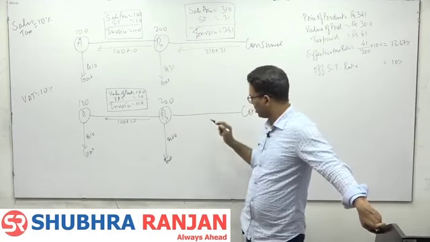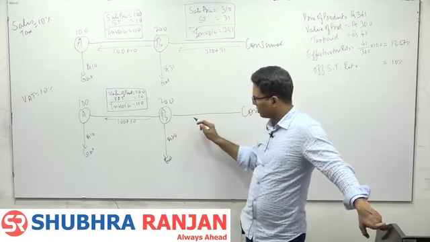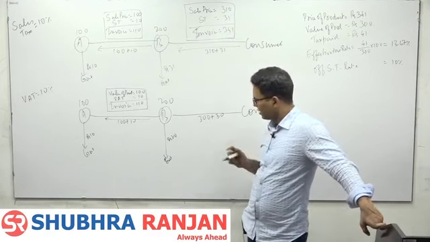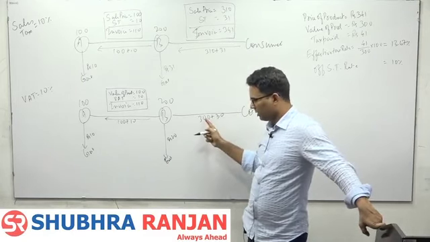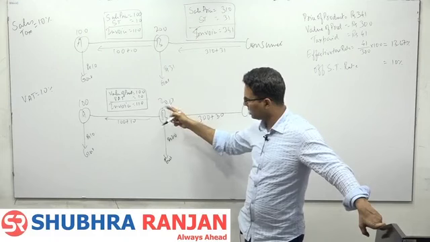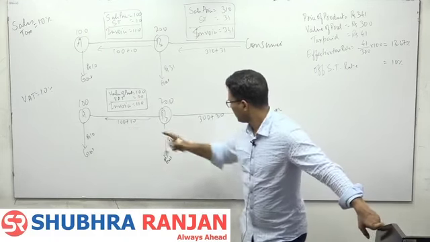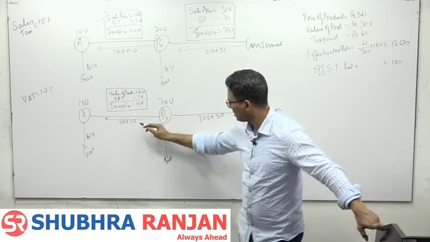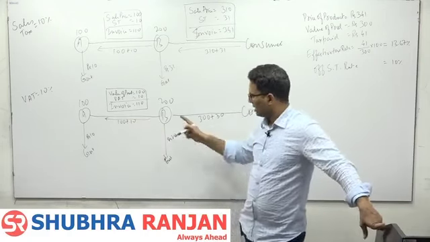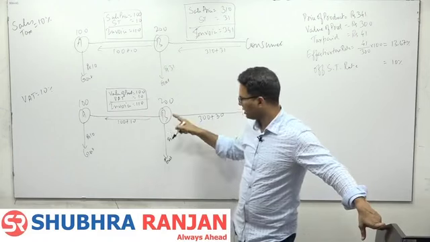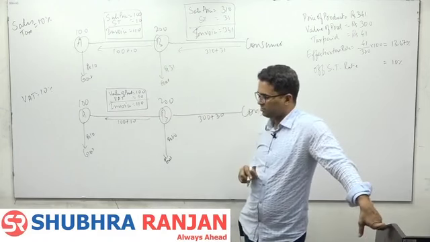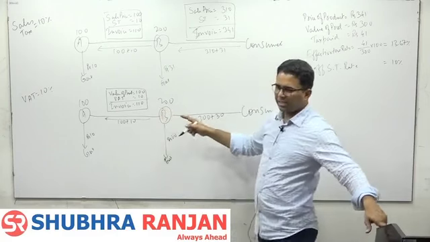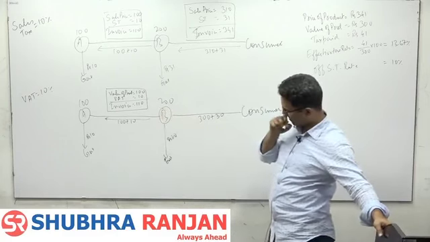So B charges the consumer 300 plus 30. Out of this 300, he keeps 200 and gives 100. Out of this 30, 20 he pays and 10 he has given for A to be deposited. They are not paying taxes from their pocket, they are just transferring the burden to the consumer.